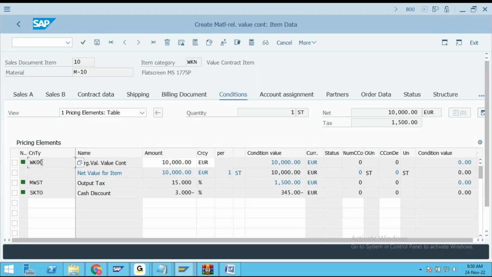Clear, sir? Two more contracts are there: master contract and service contract. Tomorrow I'll explain this, and tomorrow I am going to conclude the contracts, and tomorrow we will go to another topic, my friends.